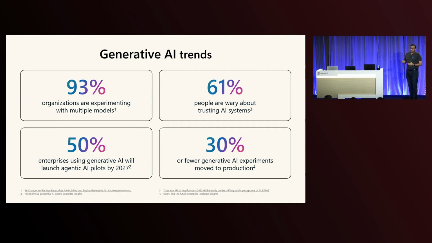The other one is that data residency is a critical requirement when it comes to trust and security. Like, how do we deploy these, which can be applied across multiple customers, across multiple industries, especially for things which have special requirements, like healthcare or finance industries. And the last one there is that we have production tooling challenges. Like, once we figure out, going to POC is one thing, but how do you go from there to production, where 30% or fewer, so less than a third of companies, have actually figured out the right set of tools which they're going to need to go from their generative AI experimentations to move to production.